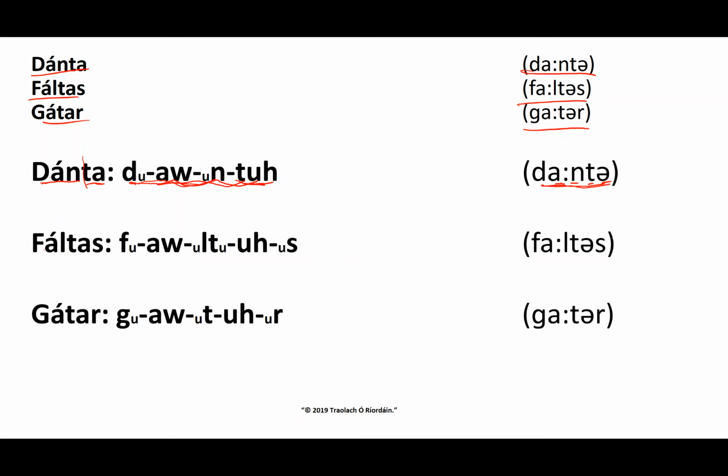Then our next example, F, F, L, T, A, S. Again, where do I go first? I go to my F, which is O. Okay. Now that comes before the L, which is an on-glide. The A is broad, so the L is broad. All. Now we're going to break them up. We have our T, which is followed by this next vowel. That's what we're going to pronounce next, which is an us sound.